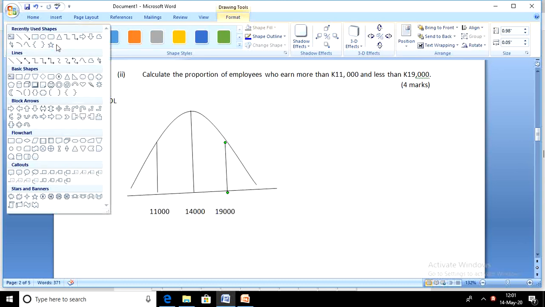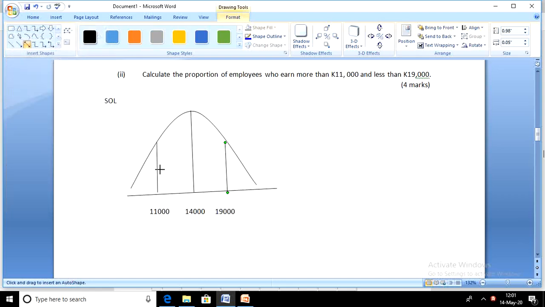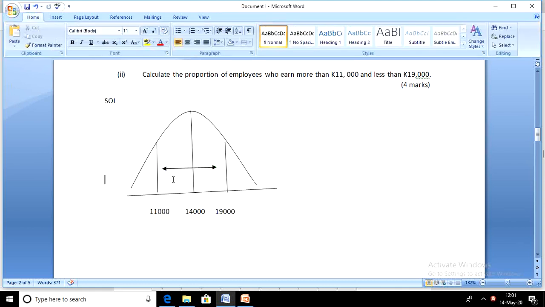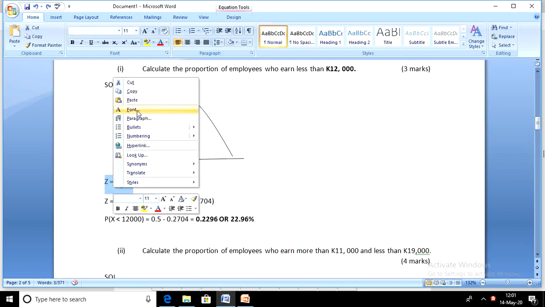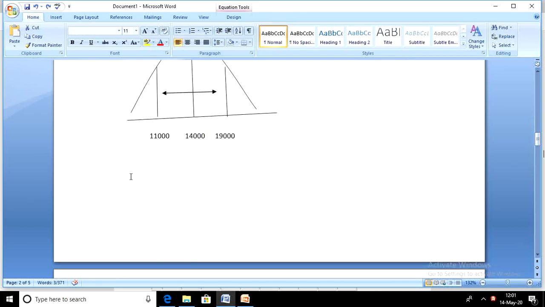So the area that we are interested in is this area from 11,000 to 19,000. So this is very easy. So what proportion of employees are earning between 11,000 and 19,000? Just get this area plus that area. So let's start. Where is our Z-score formula? So pick your Z-score formula.